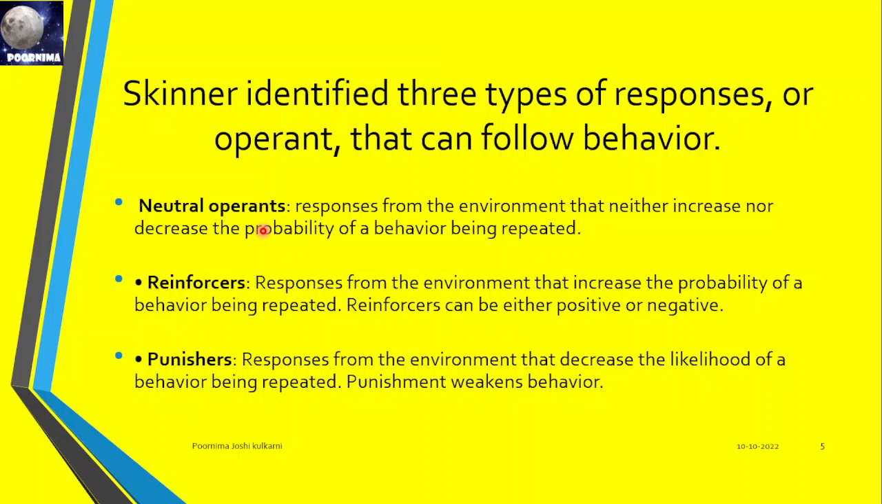If you give them a biscuit or a chocolate, then children repeat that behavior. Yeah, getting chocolate, yeah, I'll do that, because chocolate is like a reward. Rice is not a reward for them. It is normal. They refuse to eat rice. That is not tasty like chocolate for them, right? So, neutral operants. The next point is reinforcers: responses from the environment that increase the probability of the behavior being repeated. For example, the chocolate for the children. Reinforcers can be either positive or negative: positive reinforcement and negative reinforcement.